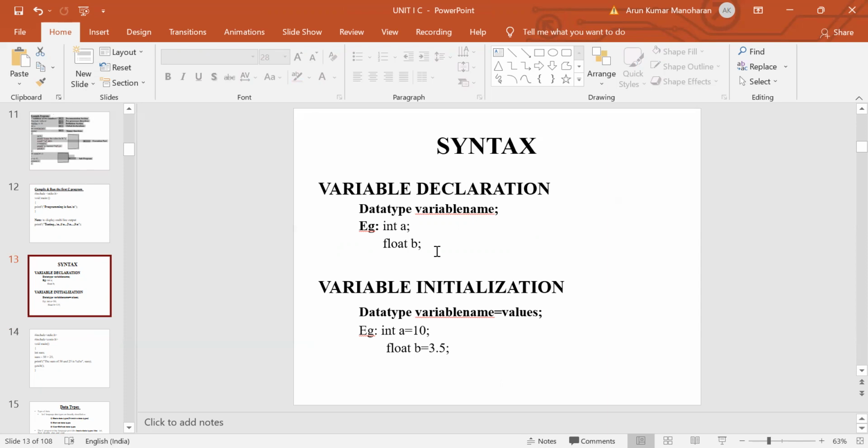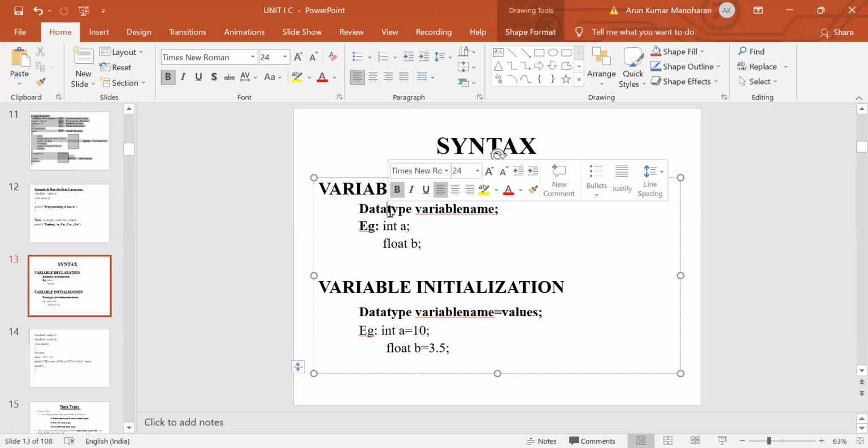The syntax is data type followed by variable name. Okay. So here data type means what type of data we are going to use in the program. There are different data types. Okay. In the next section we will discuss in detail what a data type is and what the different types of data types are. Okay. So before that, we are just going to see how to declare a variable and then how to initialize a variable. So the variable declaration syntax is data type followed by variable name.